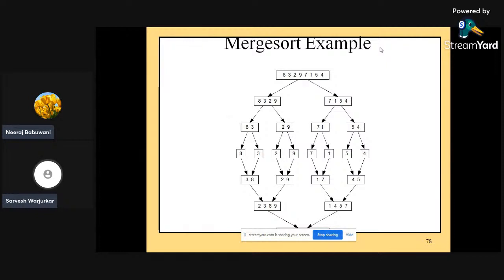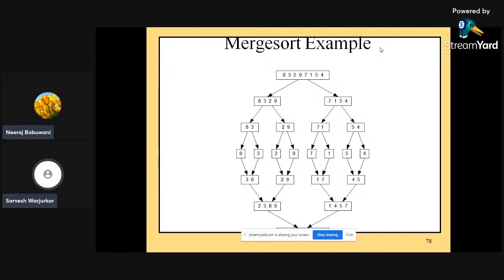Next is merge sort. This is a normal diagrammatic representation of the merge sort algorithm, where the given list of elements like 8, 2, 3, 9, 7, 1, 5, and 4 is given to you. We need to divide the whole list of elements into two different parts, one on the left hand side and another on the right hand side. 8, 3, 2, and 9 is the first part. 7, 1, 5, 4 is the second part.